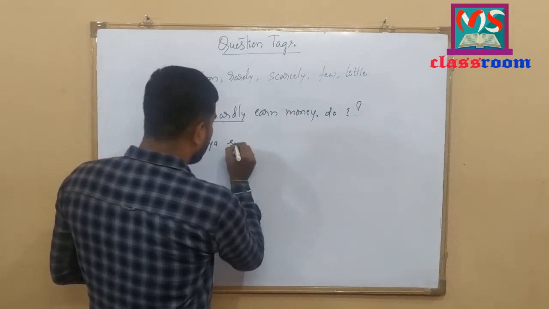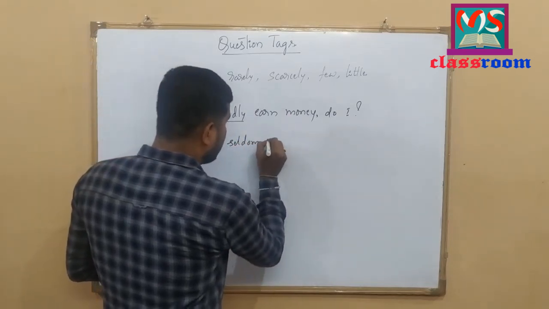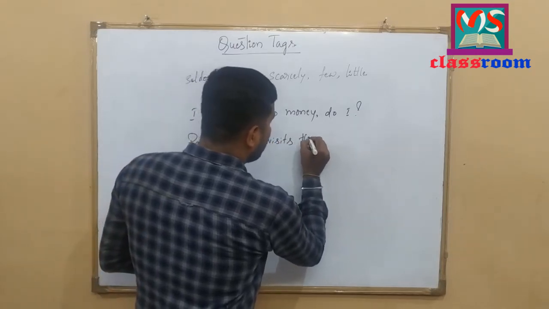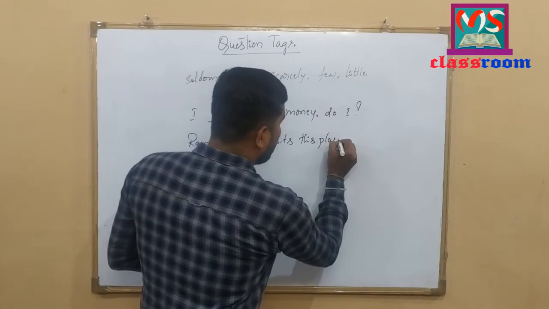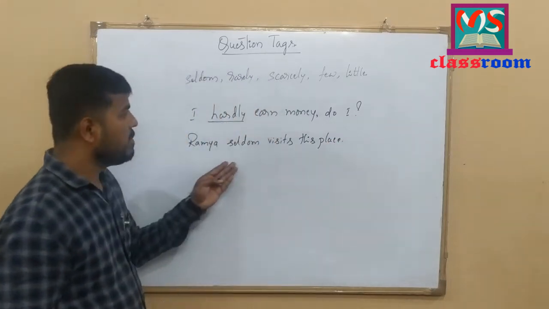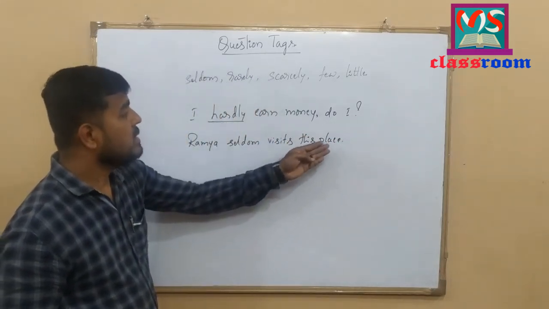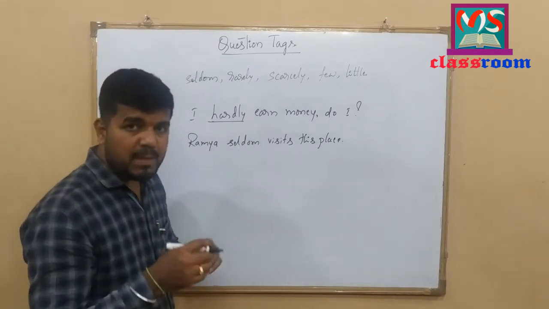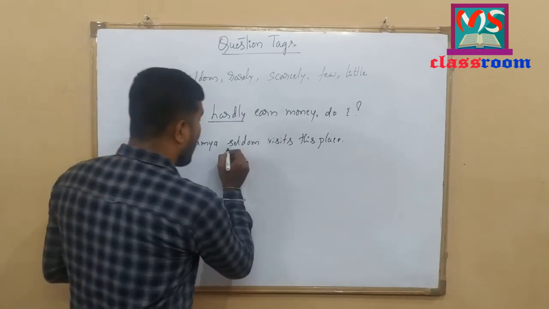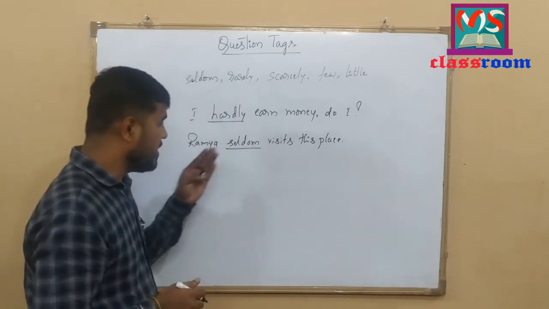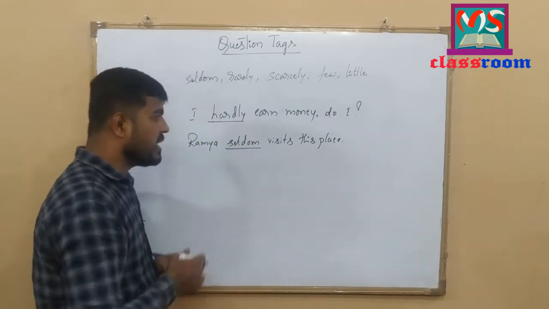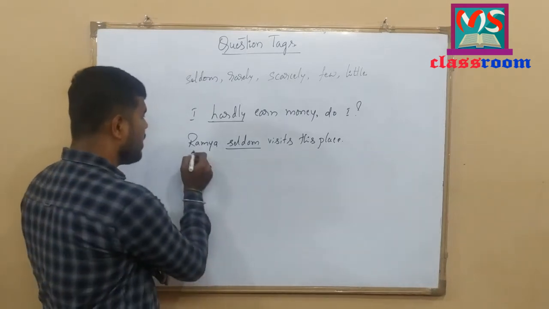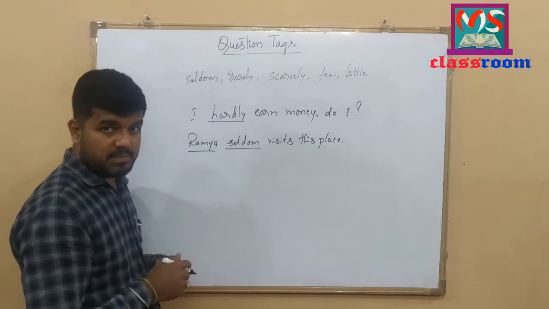Ramya seldom visits this place. Look at here. Ramya seldom visits this place. The statement is in simple present tense, and here I have used seldom, which is semi-negative. So this semi-negative statement follows positive question tag, and here Ramya is third person singular subject.